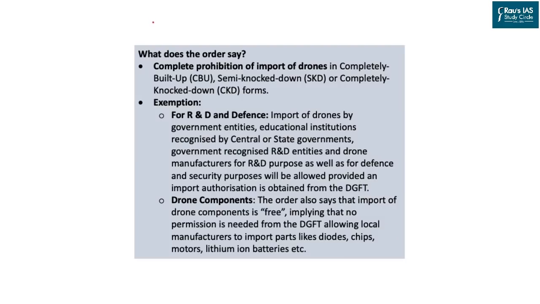So, what does the order say? There is a complete prohibition in three categories. However, if a person is importing for research and development and defense, they are exempted. If they are importing only the components and not the finished product, they are exempted from this import ban. Now you can easily deduce that component import is free from any regulation. It simply means that the government is looking at establishing the assembling of drones in India.